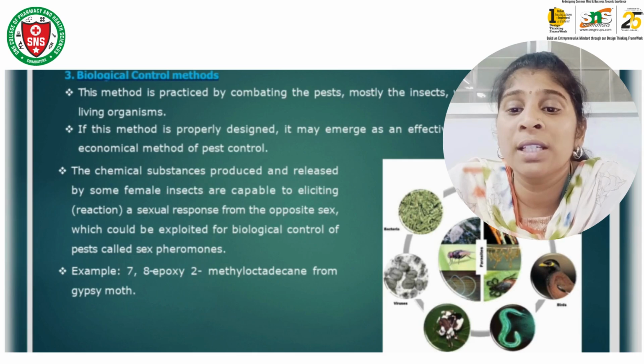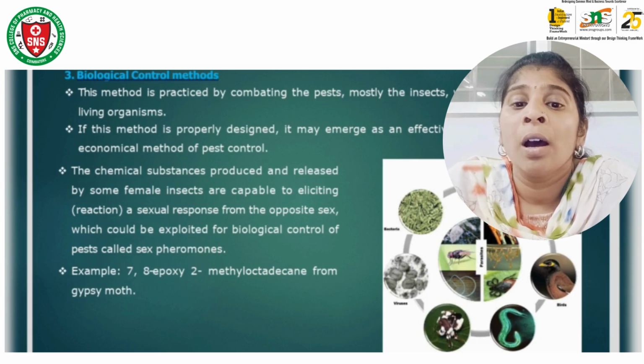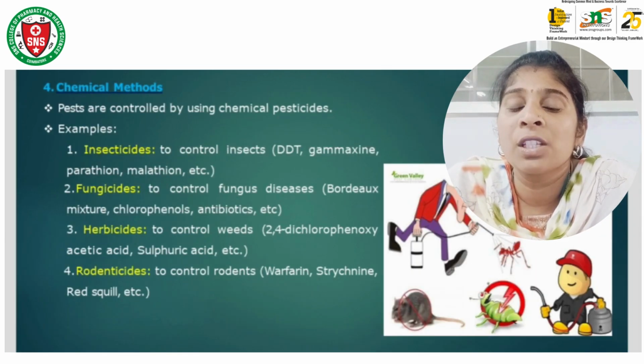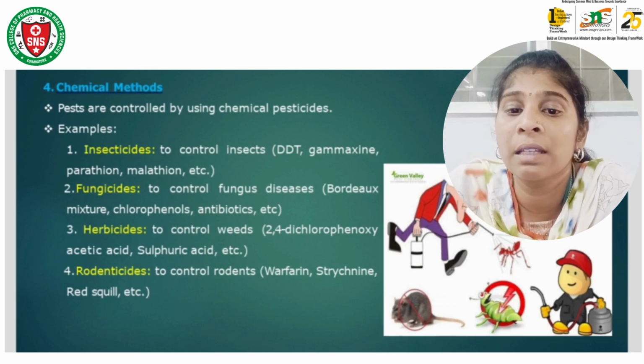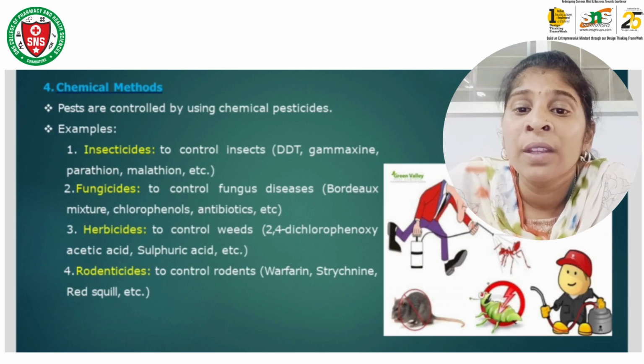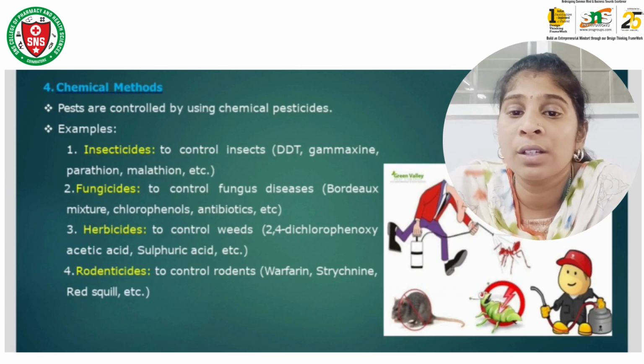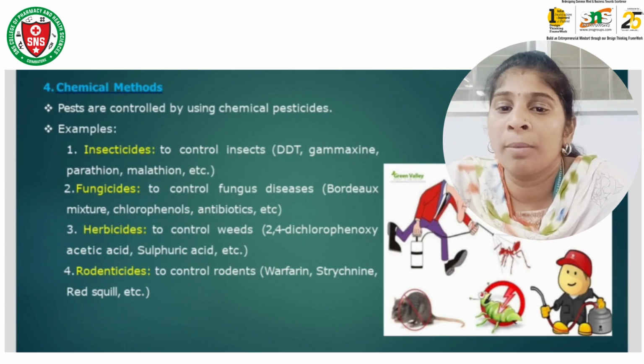An example is 7,8-epoxy-2-methyl octadecane from the gypsy moth. The gypsy moth secretes this compound, which attracts the opposite sex insect.